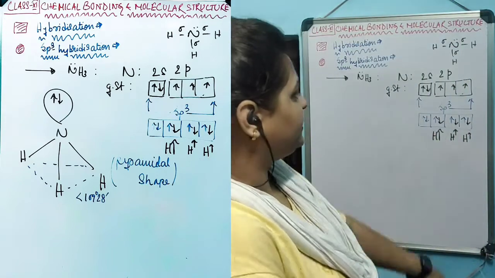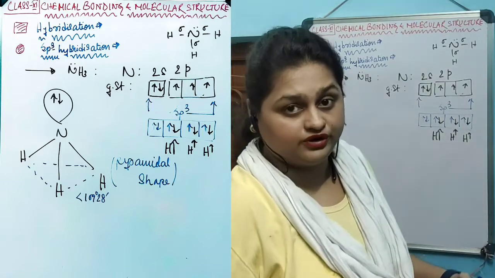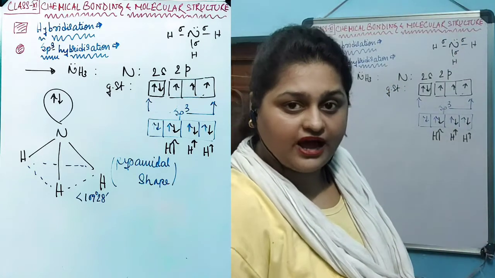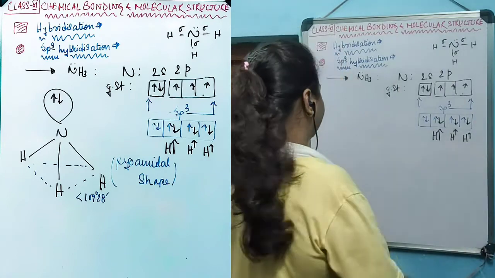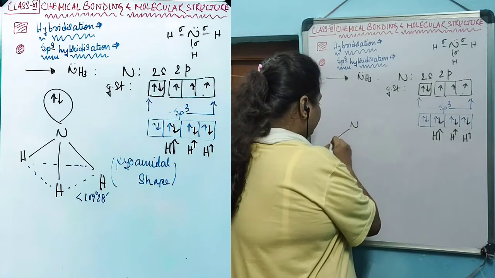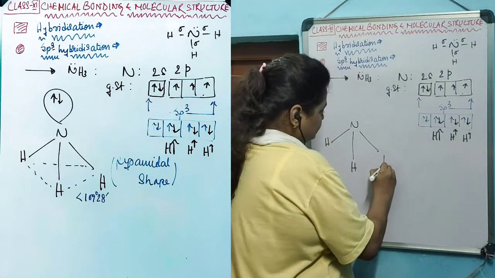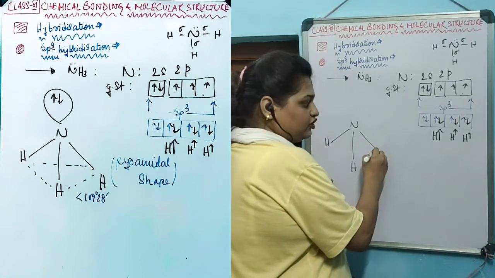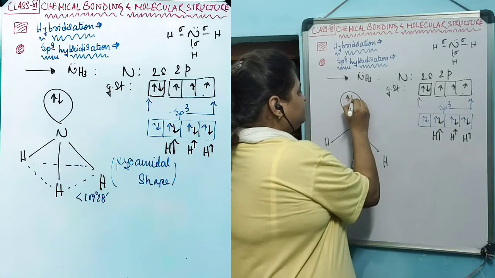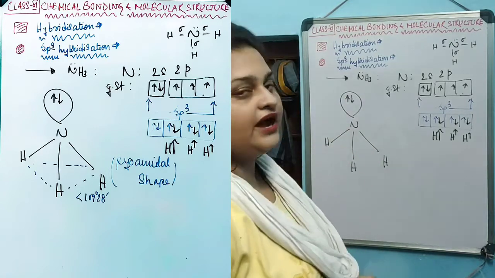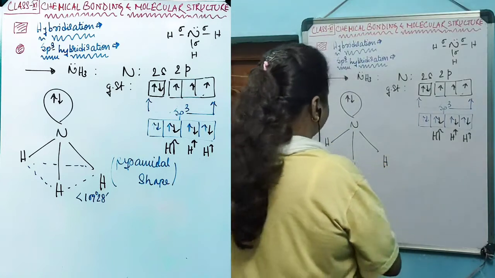Now as this is an sp3 hybridization, the shape will be based on the tetrahedral arrangement of 4 hybrid orbitals, in the center of which the nitrogen is situated. 3 hybrid orbitals each bond with hydrogen, and 1 lobe will hold the lone pair of electrons on the nitrogen, thus forming the pyramidal shape.